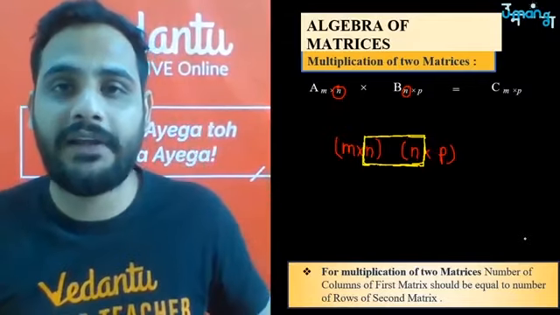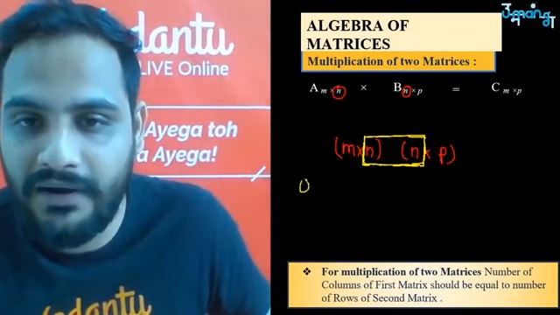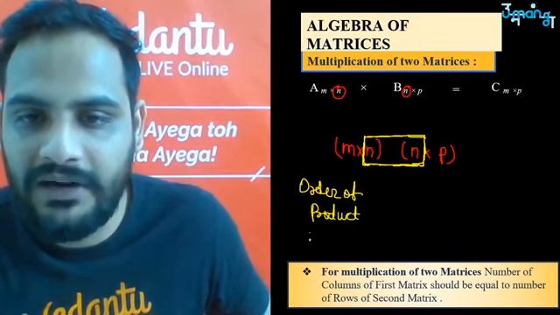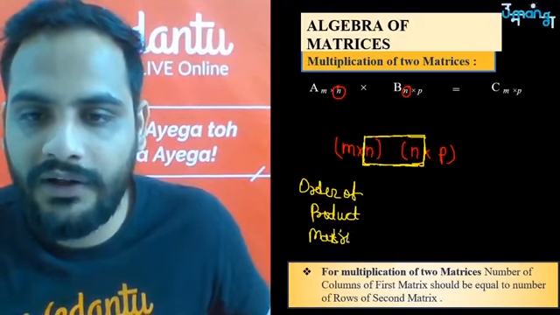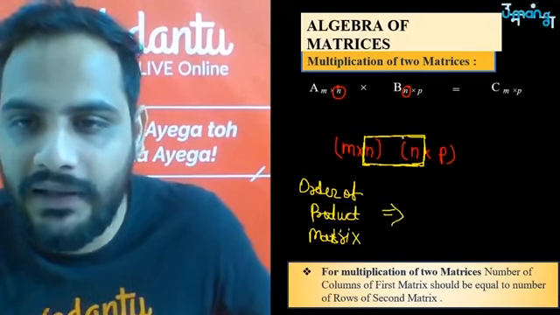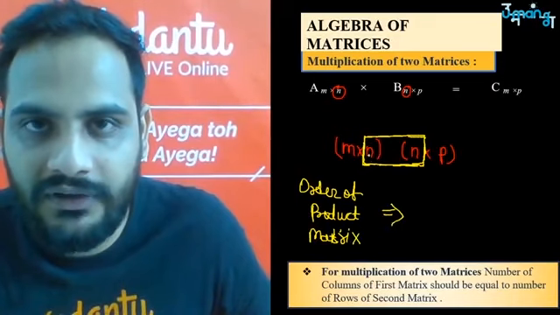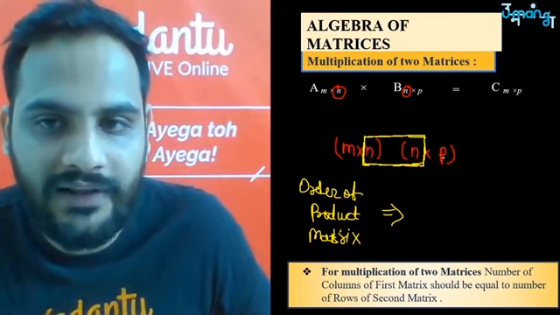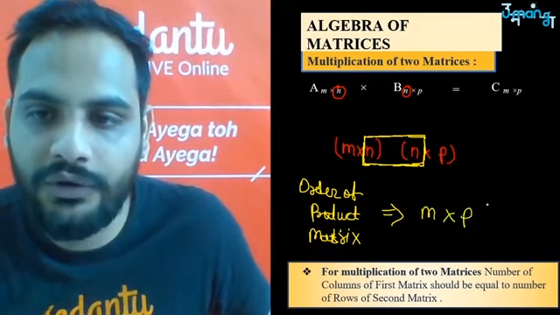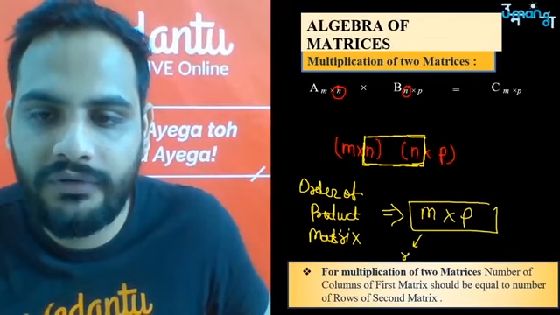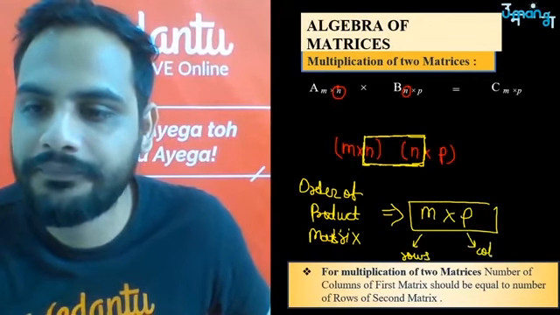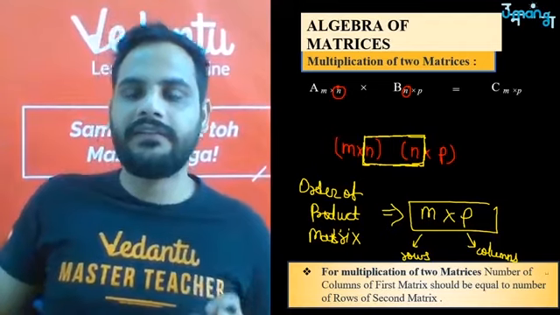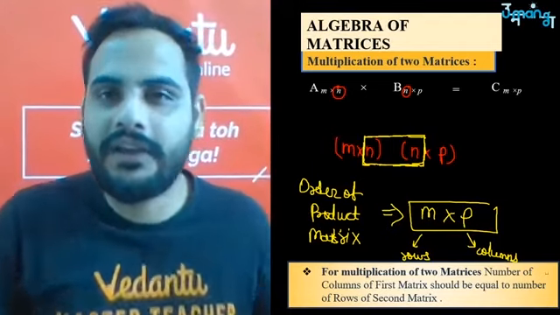And when you do the multiplication, what will be the order of the resultant matrix, the product matrix? After multiplying them, whatever matrix you get, what will be its order? It is very easy: the n and n should be equal. Number of columns in the first matrix is equal to number of rows in the second matrix. So remove n, what are you left with? m into p. So write the order as m into p. That means m rows and p columns. That is the condition for the multiplication of any two matrices.